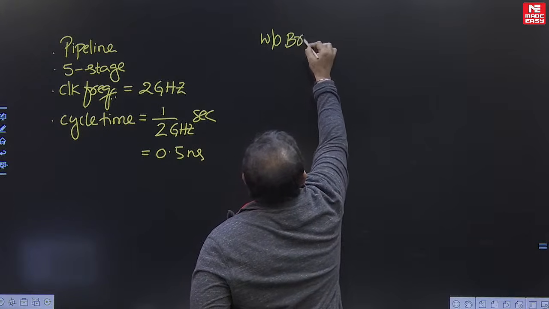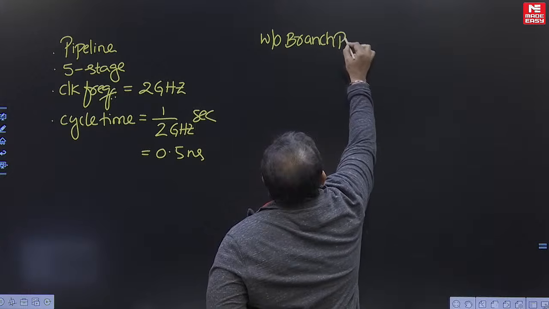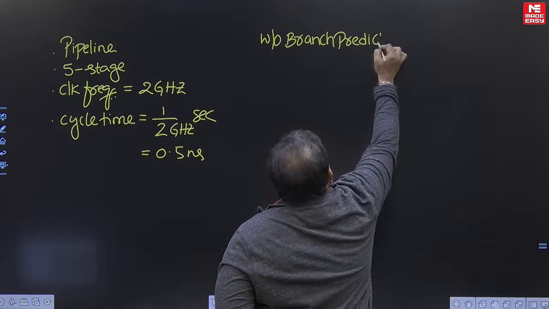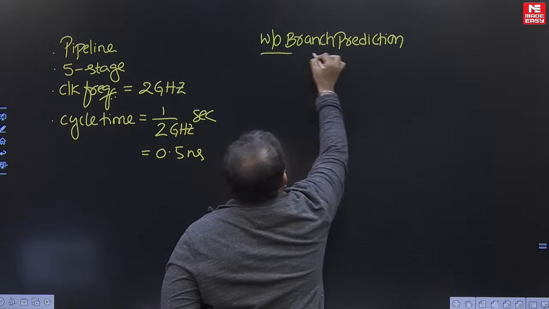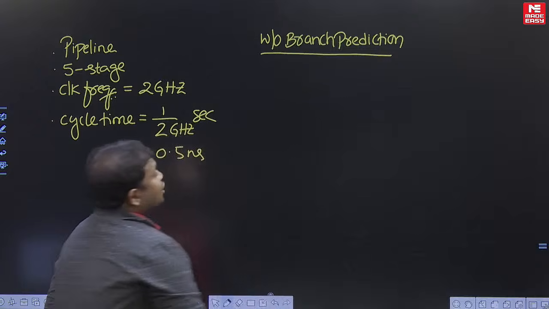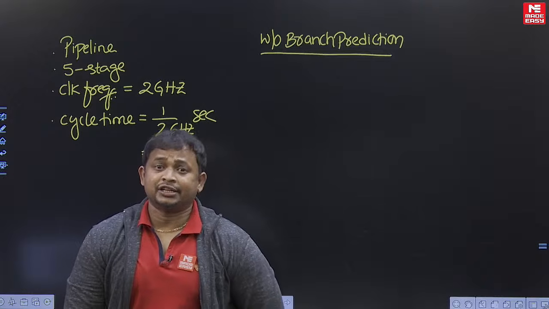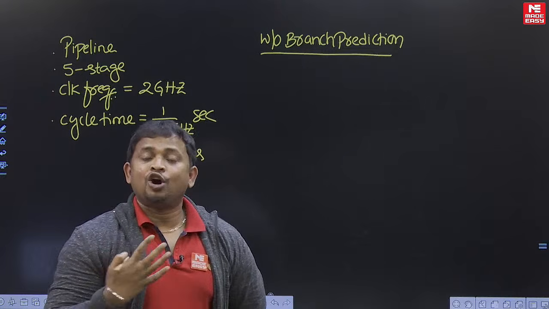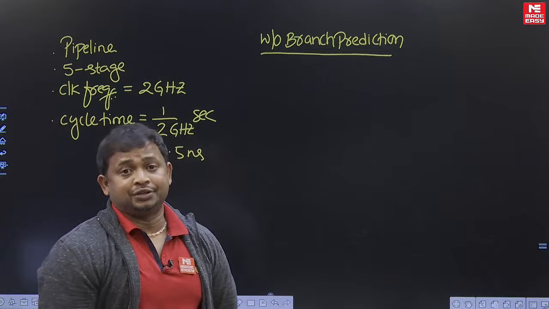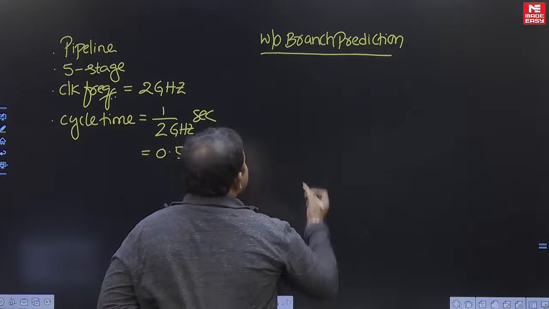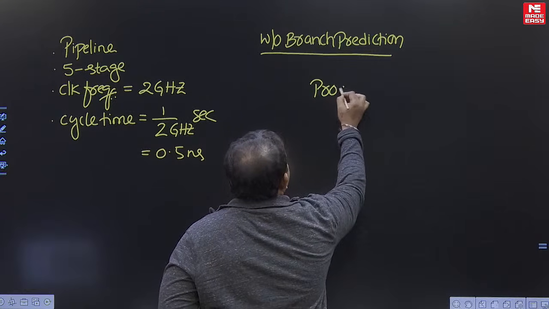Without branch prediction. Okay. Without branch prediction means target address is not present in the first stage. So that stalls are present. How many stalls are present? Given in the question. 2 stalls are present. Okay. Now let us take the program.